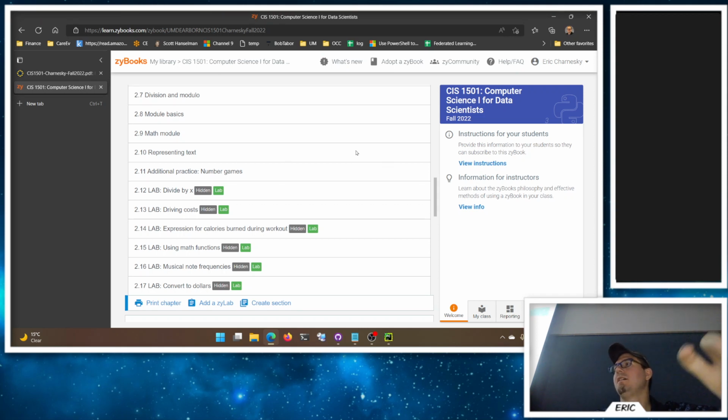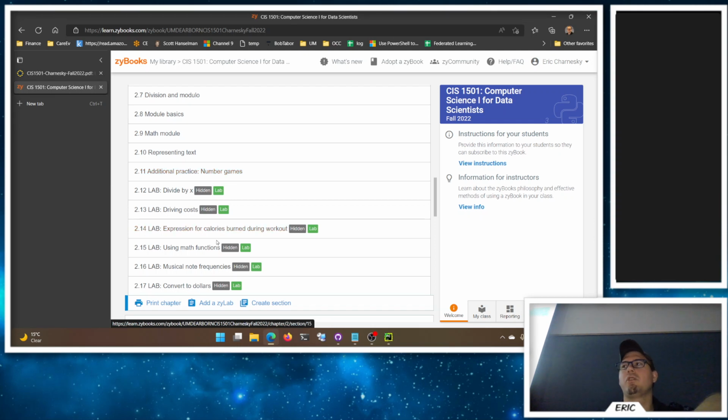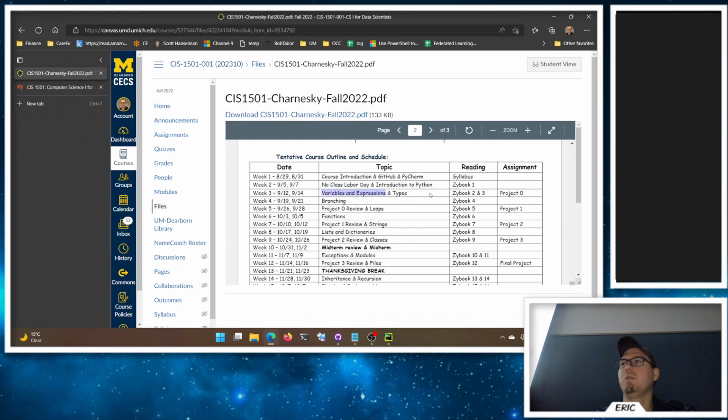So they're named labs. They're separate from the weekly labs we do on Mondays, which are the lab assignments that I'm going to look at and grade. These are auto-graded, so it takes no effort on my part, but it's good practice for you folks. So you're going to get a lot of practice writing Python, because really the only way to get good at writing code is by writing code. Okay, and I'll stick to that.